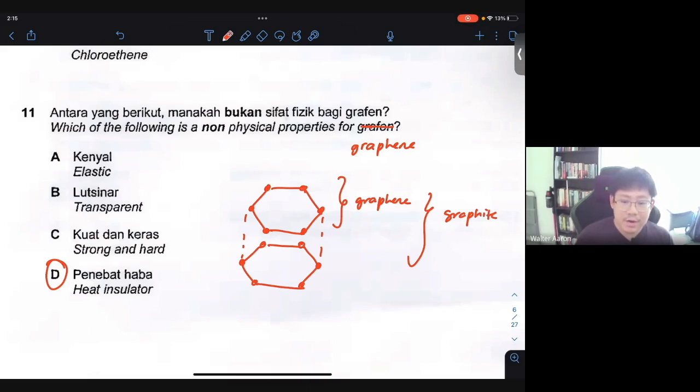So in this case over here, graphite, although it is a covalent substance as well, the idea here is very simple. It is actually a heat insulator. It is not elastic. It is not transparent because you know that graphite itself is already black, and it is not strong and hard also. It's supposed to be very brittle. So A, B, and C are already wrong. Wait, sorry, they say non-physical property. So supposedly it is a non-heat insulator. It is a heat insulator, okay, because it is a covalent substance. So therefore, the answer is D, very easy.